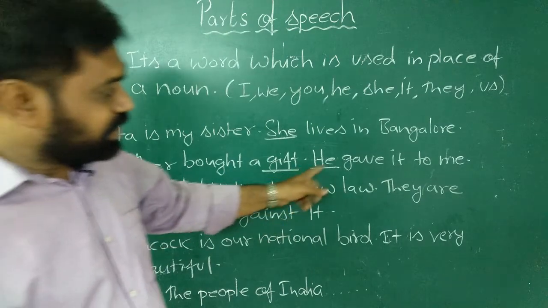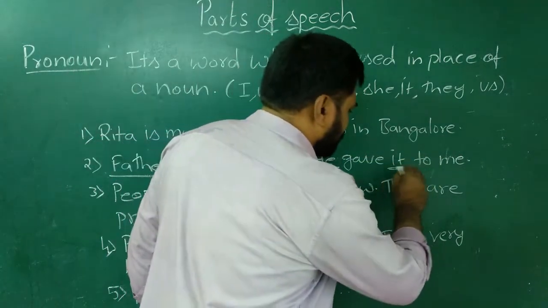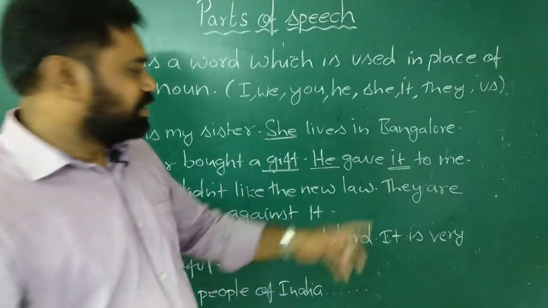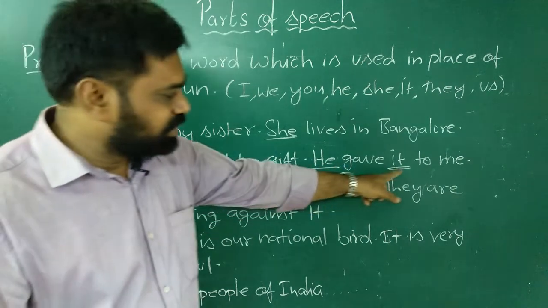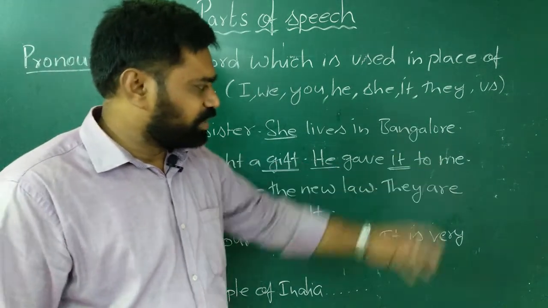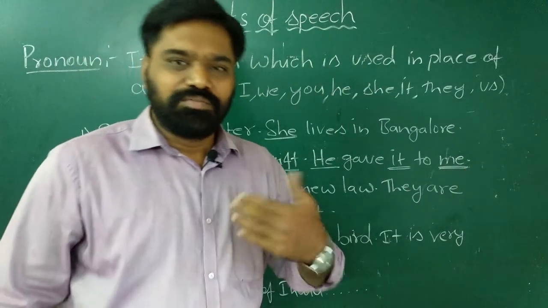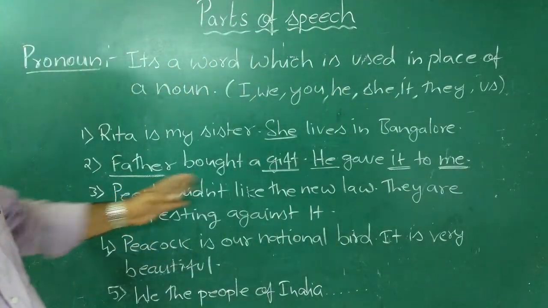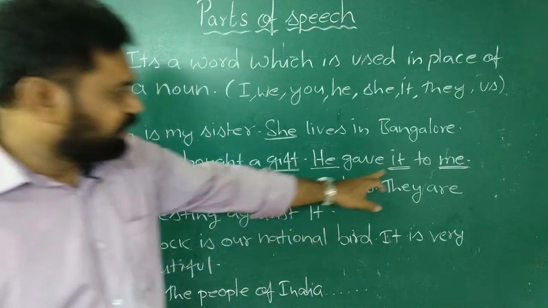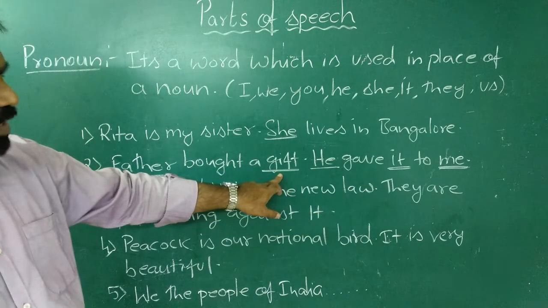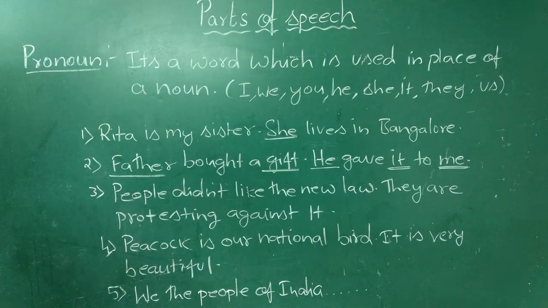And again, he gave it to me. When I say it, it refers to gift. So we can see here that it replaces the gift. So it is also a pronoun. And finally, me. Me is also a pronoun which refers to myself. So in this sentence, we can see he replaces the noun father, it replaces the noun gift, and me stands for myself. See the third example.